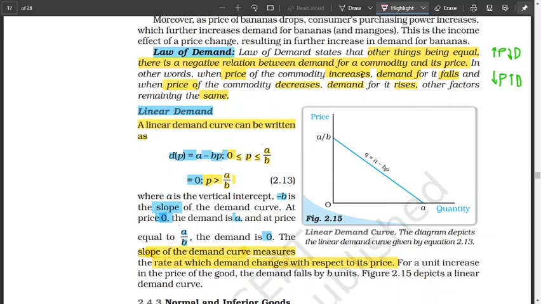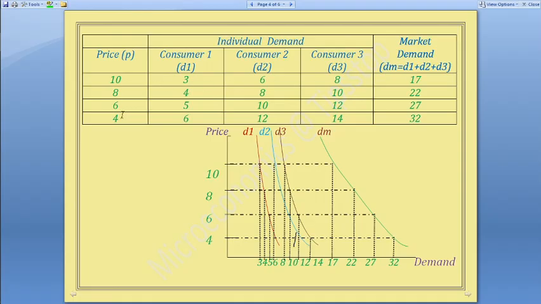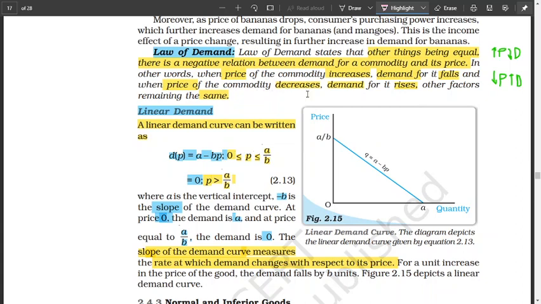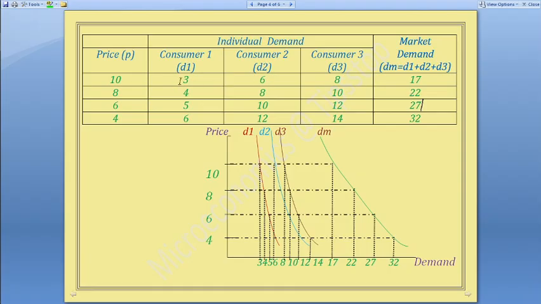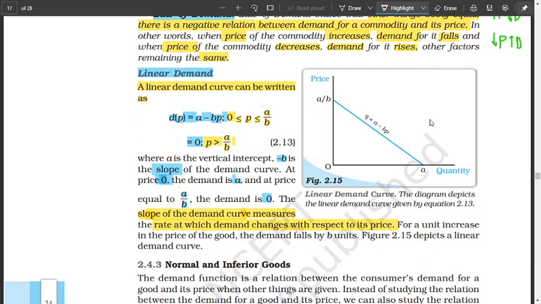Okay, so when price increases, demand falls. If you start from here, price increases from 4 to 6, demand will fall from 6 to 5, market demand will fall from 32 to 27. If you start from here, price increases 6 to 8, demand will fall from 27 to 22. On the other hand, what we've seen is that when price decreases, demand rises. If the price decreases from 10 to 8 to 6 to 4, demand will increase for individual 1, individual 2, individual 3, and the market demand will also increase. Because it has become cheaper, people would buy more. That's why we have a negative relationship.